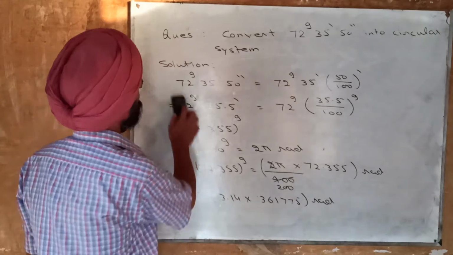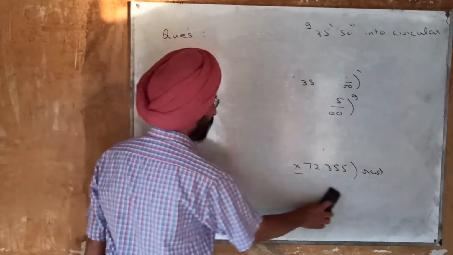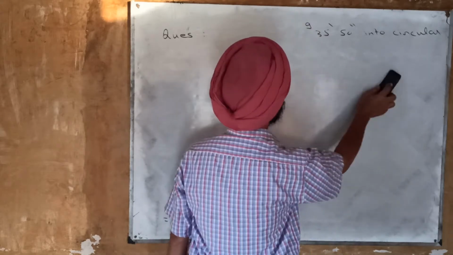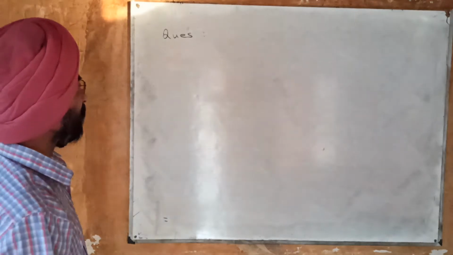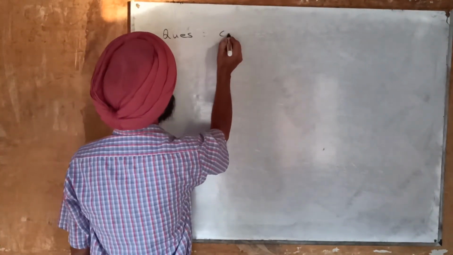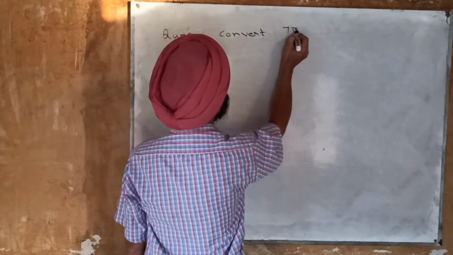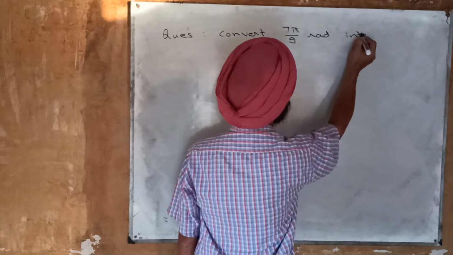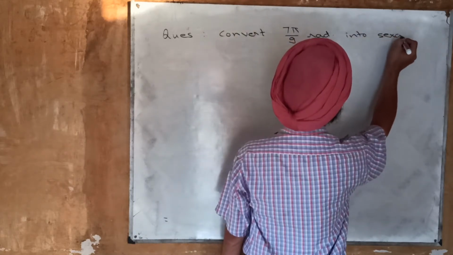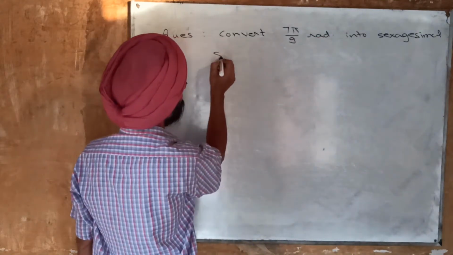And now the reverse process. Let us take some question of converting an angle given in the circular system to the sexagesimal or centesimal system. So let us take one question. Convert 7 pi upon 9 radians into the sexagesimal system.